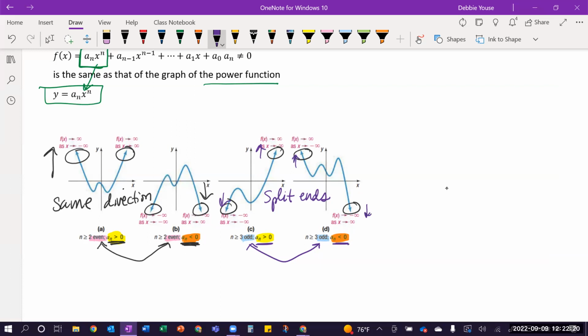And so one thing that might help you with that is if you can think of x squared with either +1 or -1 x squared, you get the first two pictures if you just think about the ends of the graph. If you look at the second two pictures with the split ends, you can think +1 x cubed or -1 x cubed, because if you think about the ends of those graphs, again, not accounting for things in the middle, they have those same type of split ends, okay? So that's kind of my overview.